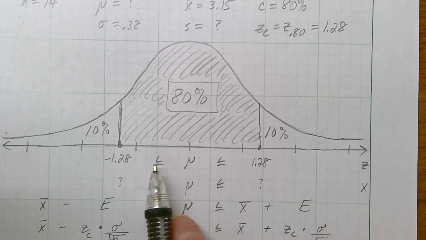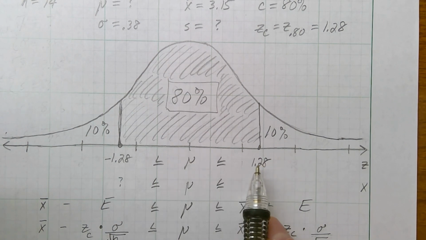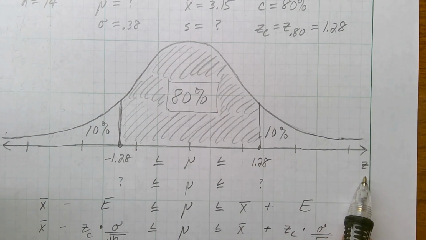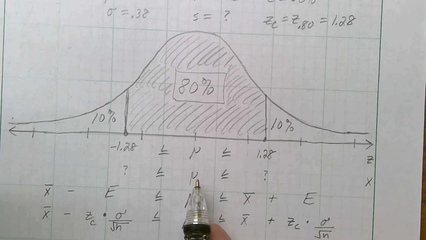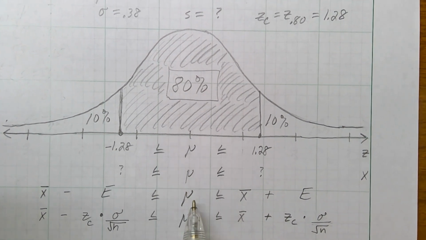So given that mu is between 1.28 and negative 1.28 if you're speaking z, the question is, what is mu between if I change languages and speak x? Hummingbird weight to hummingbird weight. So I've got to change the 1.28s to hummingbird weights, and that'll be my confidence interval. Here's how we start out. We say mu is between our sample average weight minus a little bit and plus a little bit. That's our give or take.